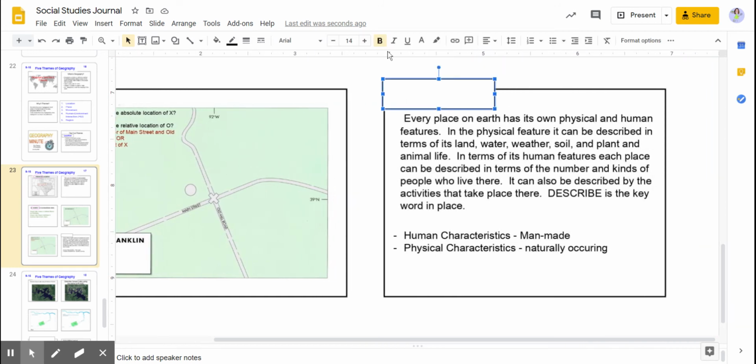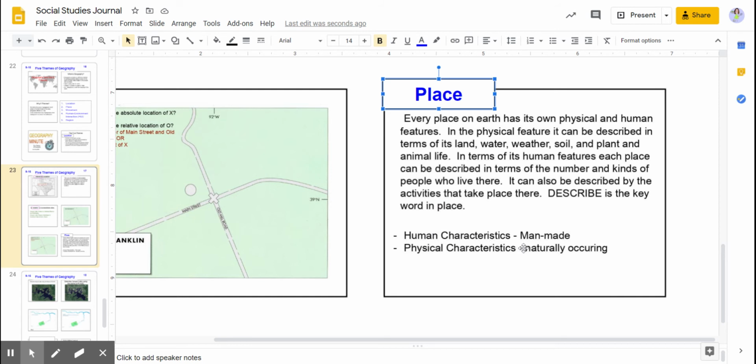Okay, the next thing you need to write in your notes or type is place. Every place on Earth has its own physical and human features. In the physical feature, it can be described in terms of its land, water, weather, soil, and plant and animal life. In terms of its human features, each place can be described in terms of the number and kinds of people who live there. It can also be described by the activities that take place there. Describe is the key word in place.